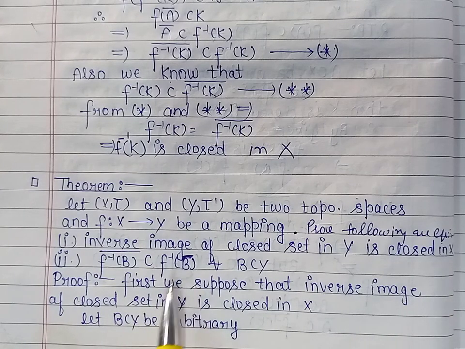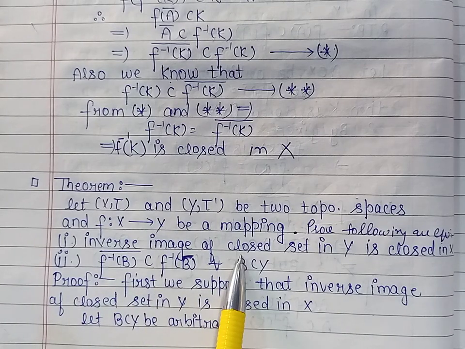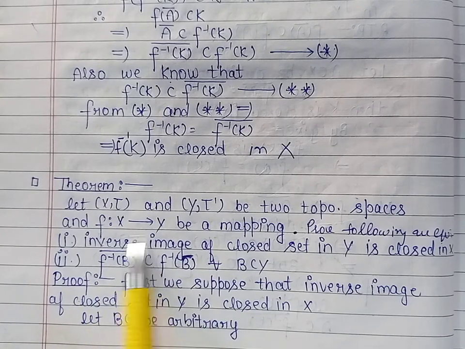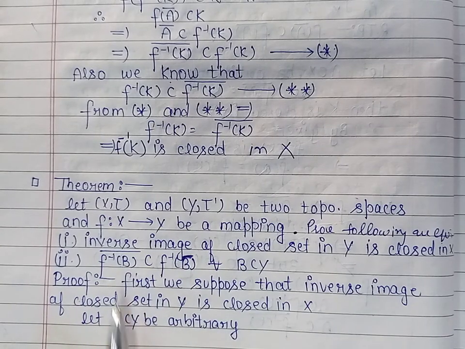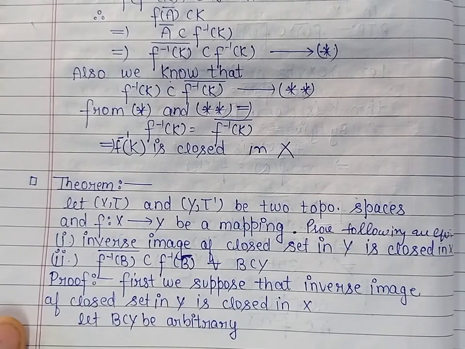So first of all, let us take that the inverse image of a closed set in Y is closed in X. Now we prove the second condition for every B subset of Y. So let us take B subset of Y to be arbitrary.